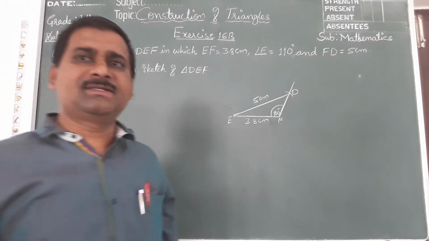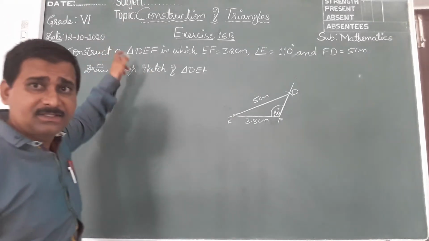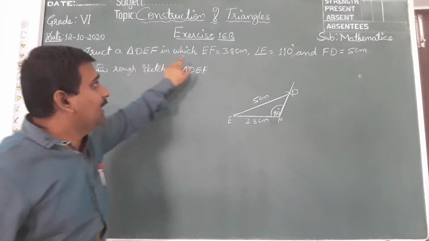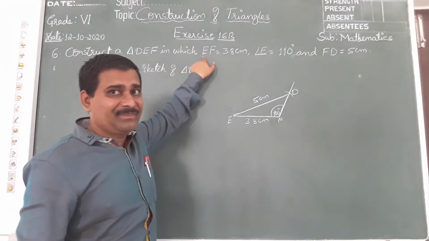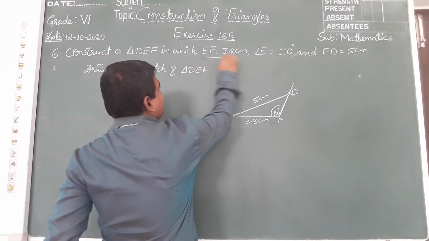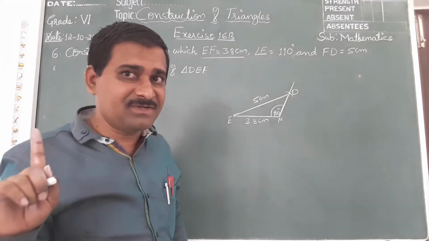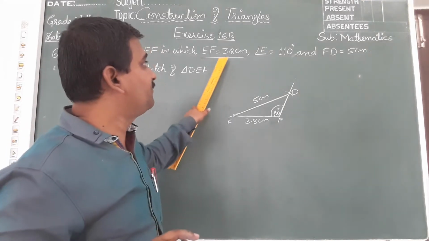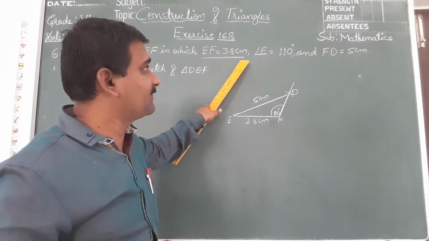Quickly let us see this next question, children. Question number 6. Construct triangle DEF. In this, EF will be the base. Plan it, children. Plan first which should be the base. EF is 3.8 centimeter.